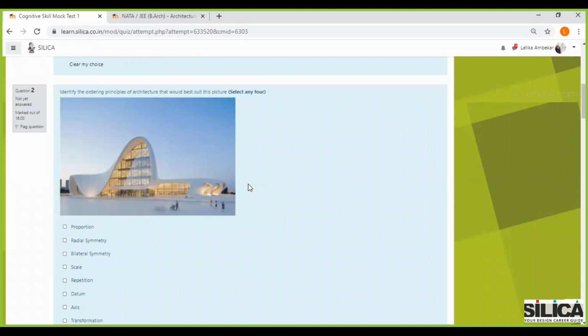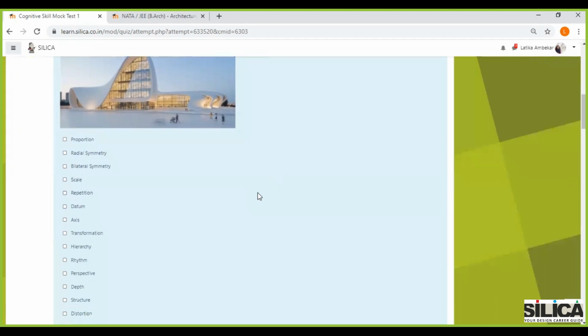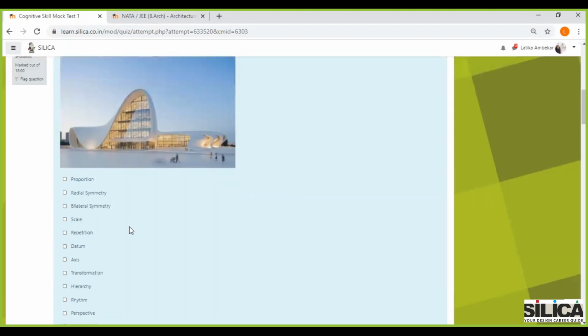Identify the ordering principles of architecture that would best suit this picture. It is proportionate. There's no radial symmetry, there's no bilateral symmetry. Of course, every architectural example has scale. There's repetition in terms of curves, but there's no direct repetition that you can see. Is there datum? Yes, there is datum. Is there an axis? No, there's no axis here. Transformation is definitely there. Then there's hierarchy. Hierarchy also we can see.